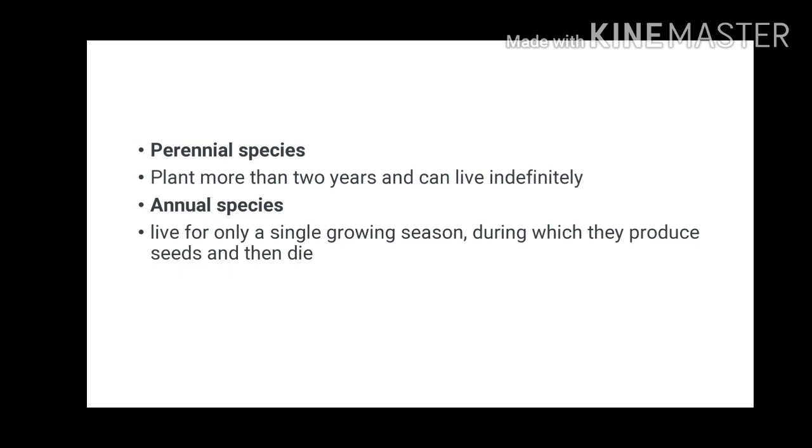Next one: species that live for only a single growing season, during which they produce seeds and then die. It means they produce flowers and seeds only in a single season in a year, during which they produce seed and then they die. They are called annual species. Their life is up to 1 year only. After that, the biennial species. Biennial means two. They live for two growing seasons. It means they produce flowers and seeds 2 times per year.